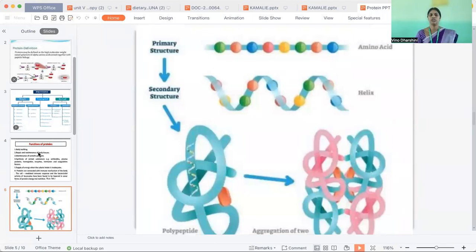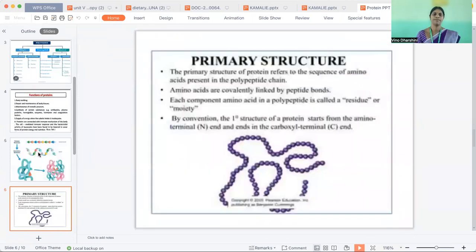Next, the structures of proteins. Protein structure is classified into four types: primary structure, secondary structure, tertiary structure, and quaternary structure. The primary structure of a protein refers to the sequence of amino acids present in the polypeptide chain. The amino acids are covalently linked by peptide bonds. Each component amino acid in the polypeptide is called a residue. By convention, the primary structure of a protein starts from the amino terminal and ends at the carboxyl terminal.